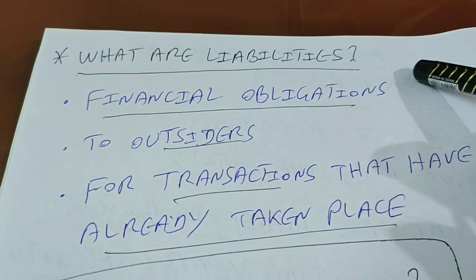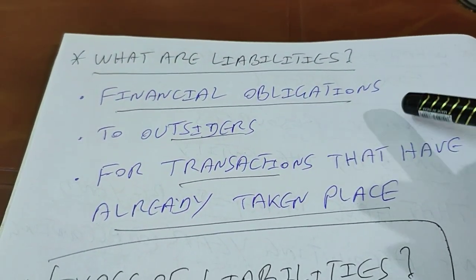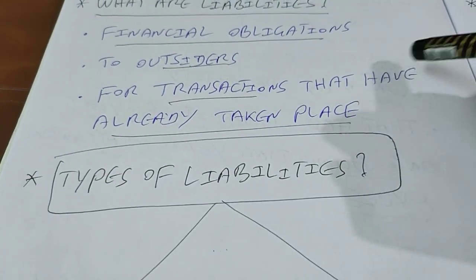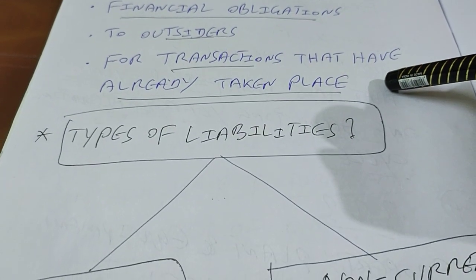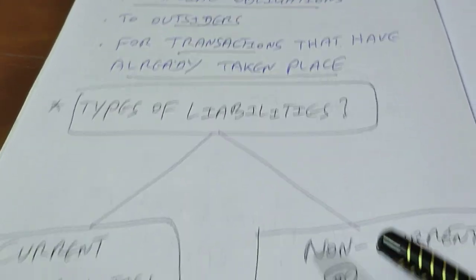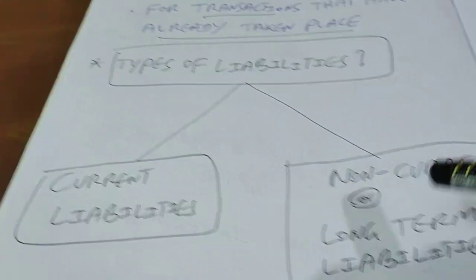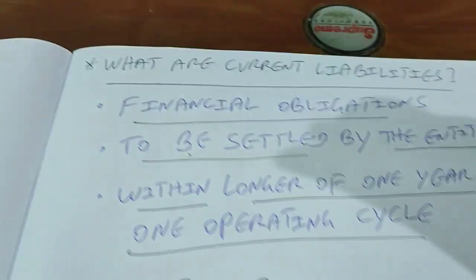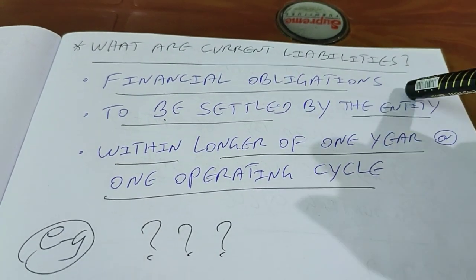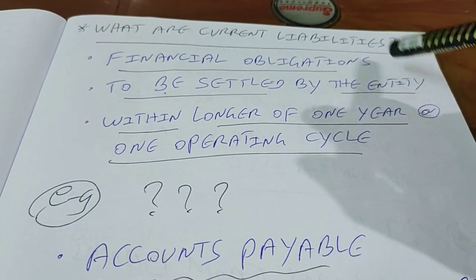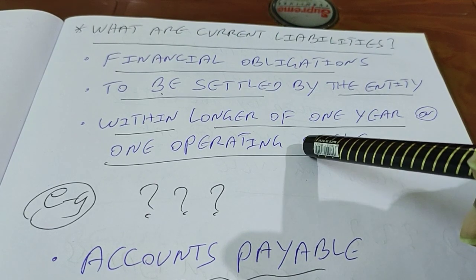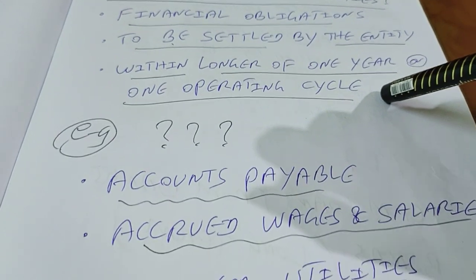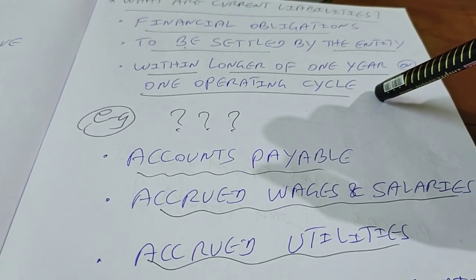The next question is, what are liabilities? Liabilities are financial obligations to outsiders for transactions that have already taken place. The types of liabilities are current liabilities and non-current or long-term liabilities. What are current liabilities? Financial obligations of the firm which are to be settled within the longer of 1 year or one operating cycle, or one accounting cycle, is called current liability.